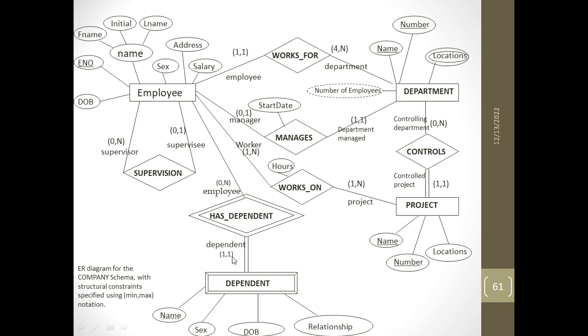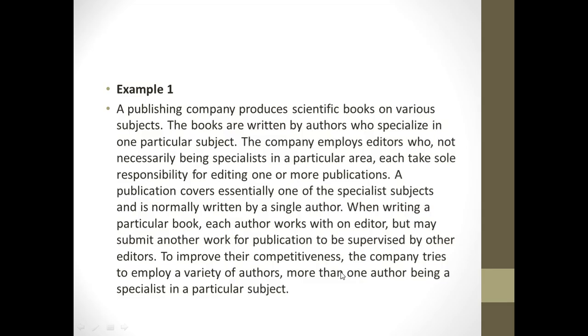Then there is a weak entity dependent, which is given in two consecutive rectangles, and it has two consecutive diamonds as the relationship, and this is how they are represented. Then there is a project. Department controls the project, the employee works on project, and works on has an attribute which is the hours.